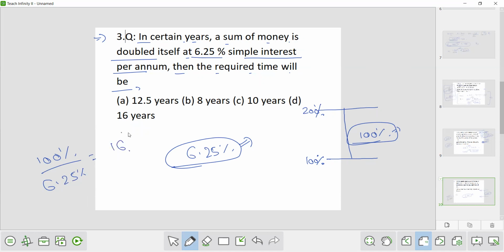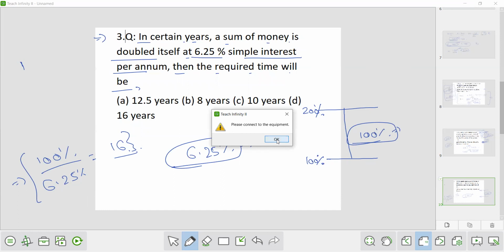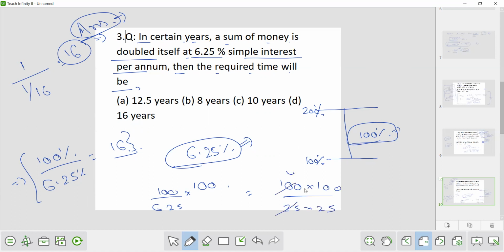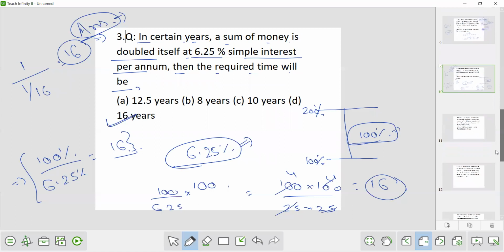So 100% upon 6.25%, this will be how much? 16. Now one smart way to do this: 100% is 1, and 6.25% in fraction terms, I have told you, is 1 by 16. So 1 upon 1 by 16 will be 16. Or else you can directly divide it. It will become 100 upon 625 into 100. Now this is 100 into 100 upon 25 into 25. So 4 into 4 is 16. So 16 years is the answer. Okay, let us proceed to the next question.